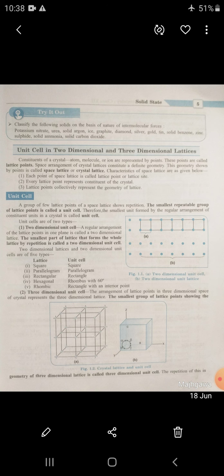These are three types: body centered, face centered, and end centered. These are simple but important terms for your annual examination.